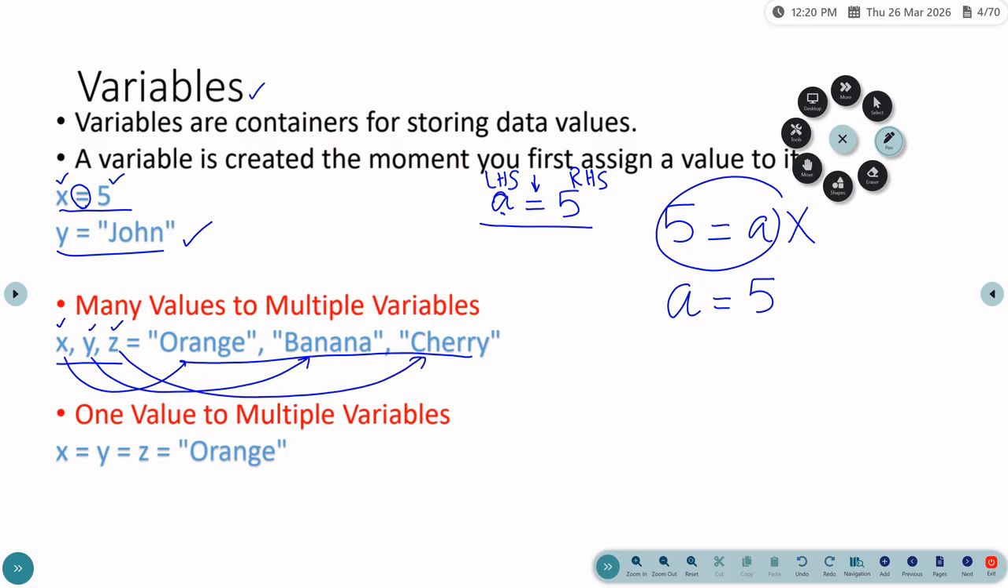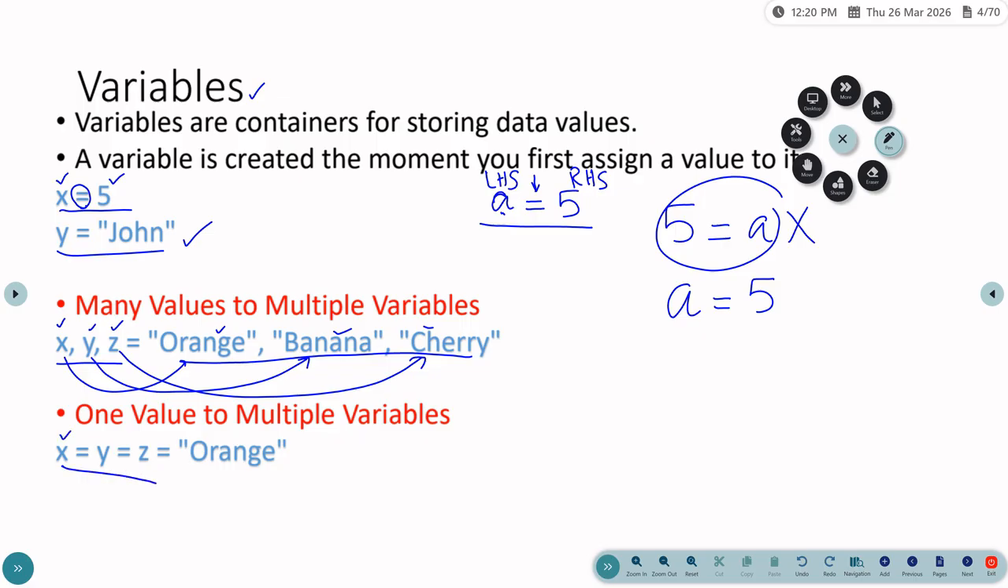Okay, in a single line we have created three variables, and the syntax is to write the names of the three variables separated by commas, and similarly on the right hand side, give the values separated by commas. Okay, then see the next example.